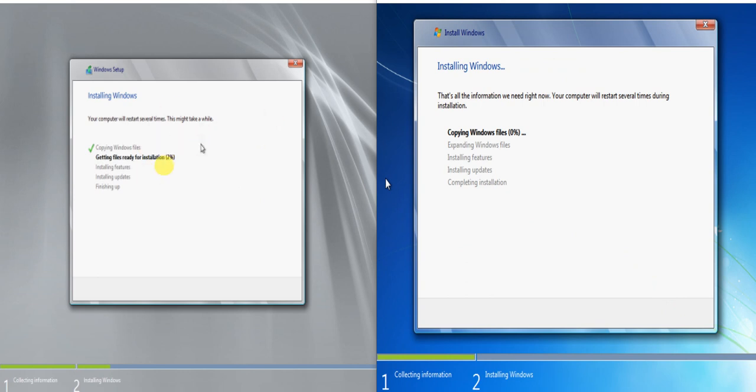So this window here is the server and here is the client. I just don't know what happened here to the server. It seems it's so blurry, so I'll just check it. Okay, one moment.